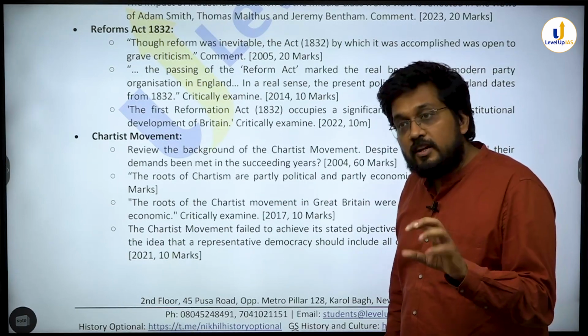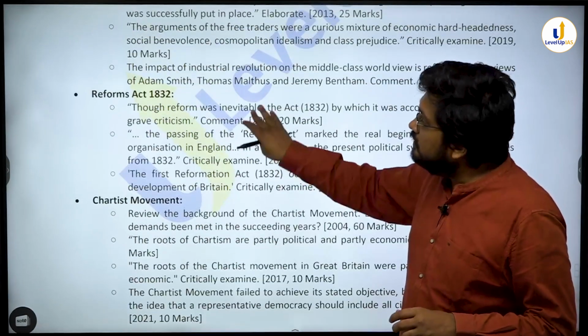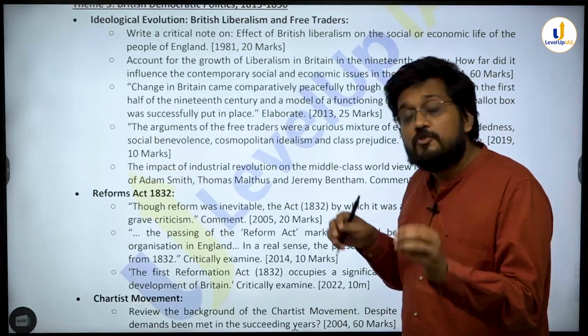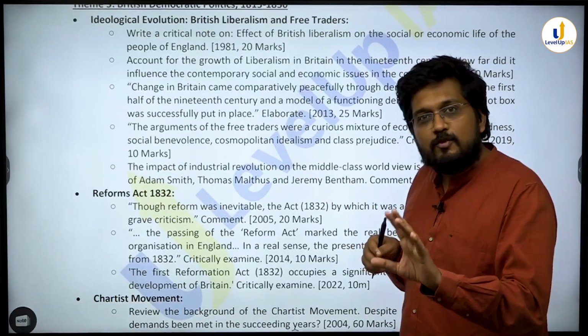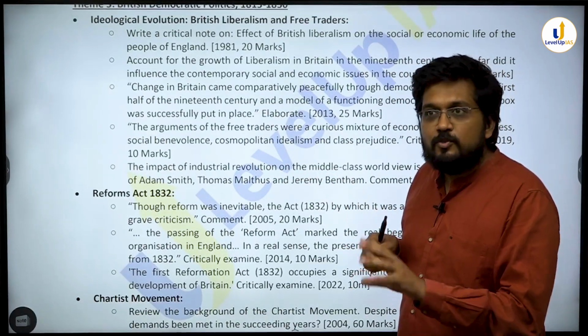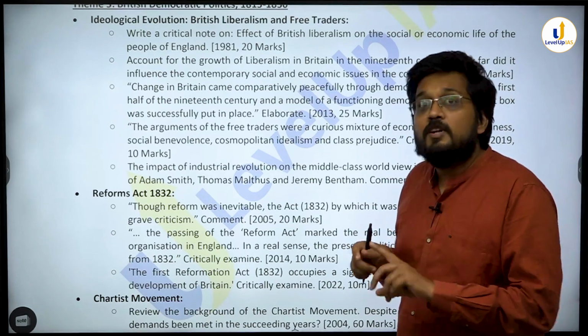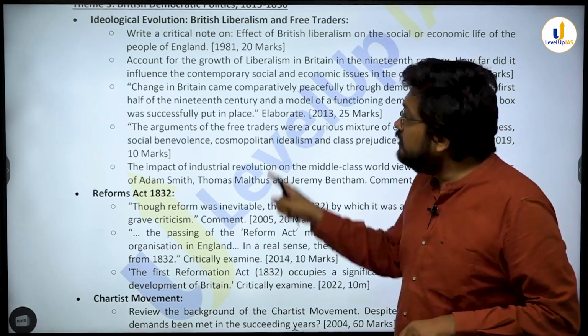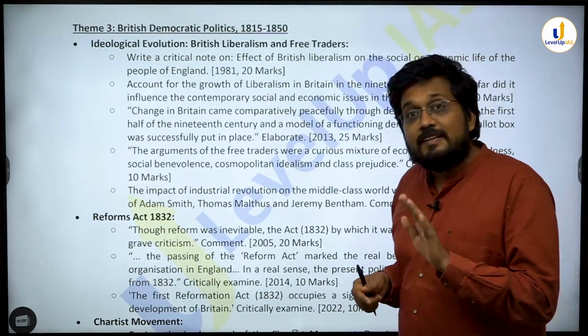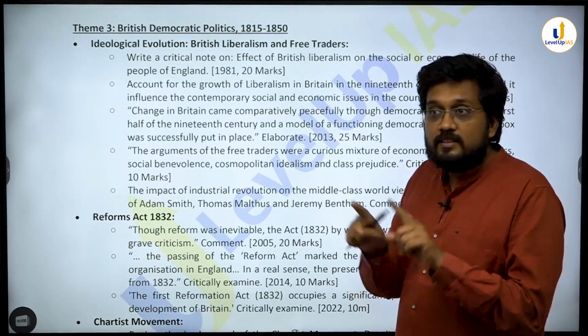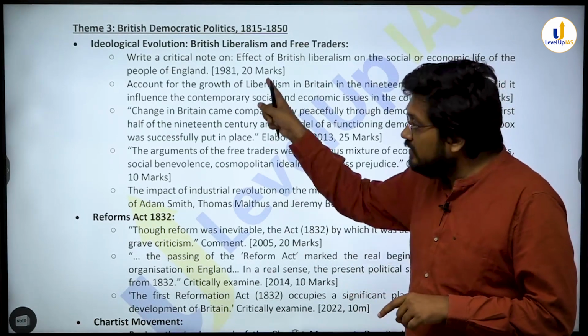So if I ask you the relative weightage of Chartist movement, 1832, and liberalism, I am damn sure that in your notes, you have 2-3 pages on Act of 1832, you have 2-3 pages on Chartist movement, but you do not have 3-4 pages on British liberalism, its characteristics, its limitations, its critical analysis. उसके बिना ये सवाल आप लिख नहीं पाओगे.